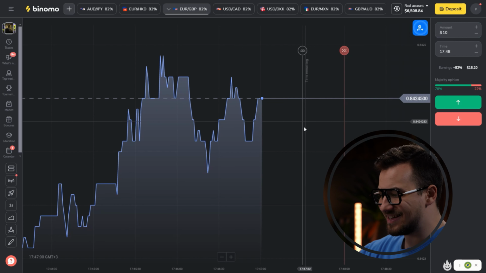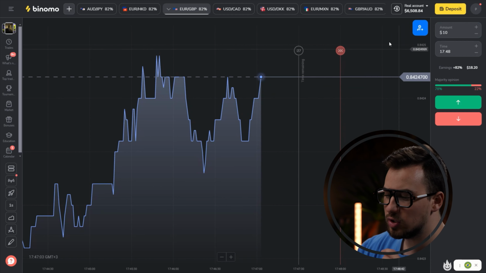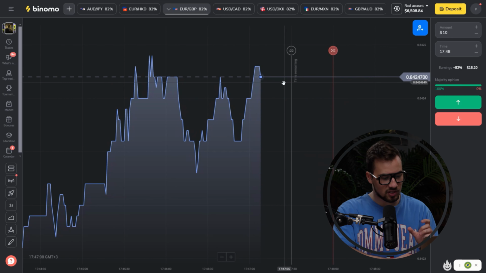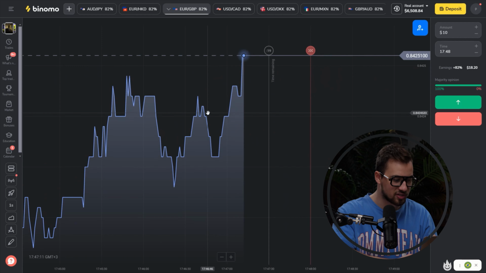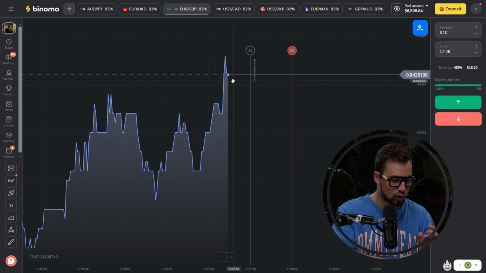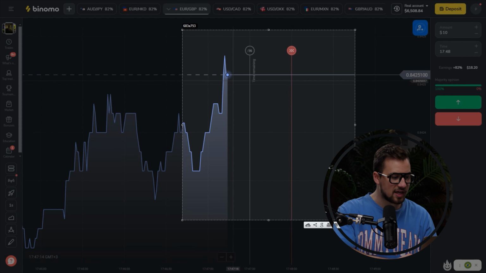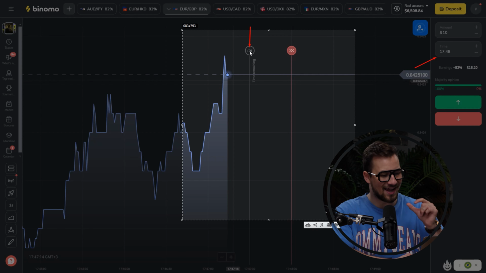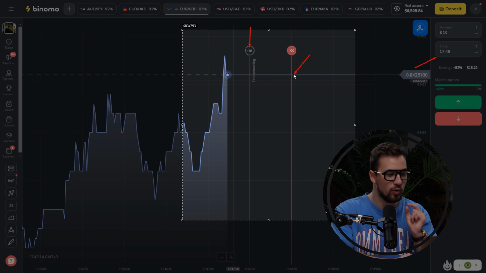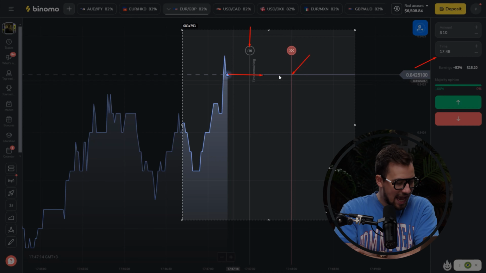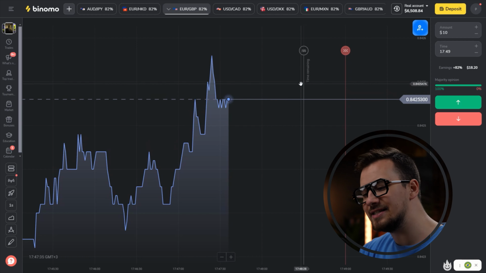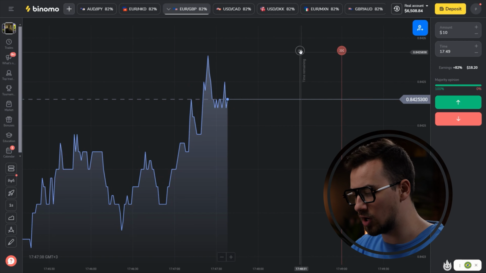So first of all, we pay attention to our expiration time. Here we set time intervals. Look, before this mark, you have the opportunity to open a trade. This deal will end approximately here. We will have 40 seconds, so we need to choose the shortest time. We wait for the moment when the price comes to this mark, when we have the least time. Then we open trades. So you need to choose a good entry point to open a deal and also to choose the shortest time. So we wait until this movement continues and reaches this mark, and we will open the first trade.